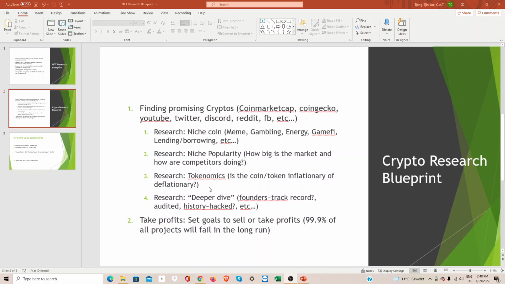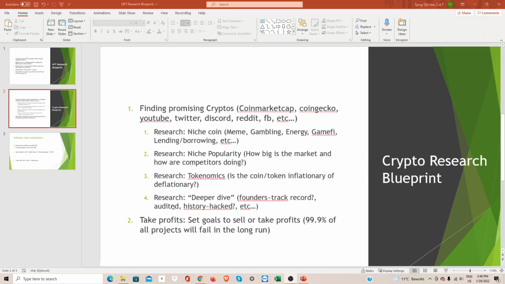Thirdly, tokenomics. Is the coin inflationary or deflationary? This is very important because when you buy a coin, you want to know, are the developers printing that coin? Or are they burning the coin? Meaning, are they throwing some coins away?